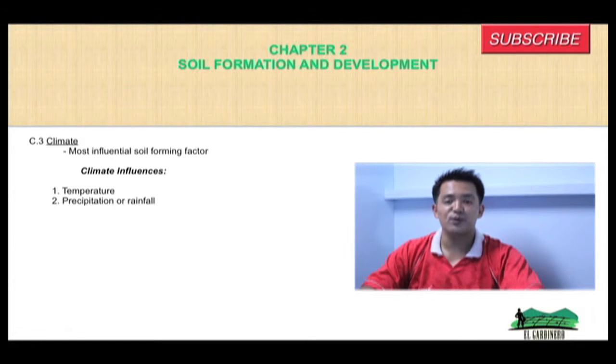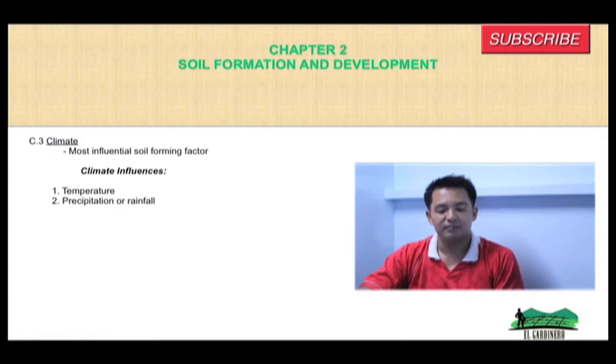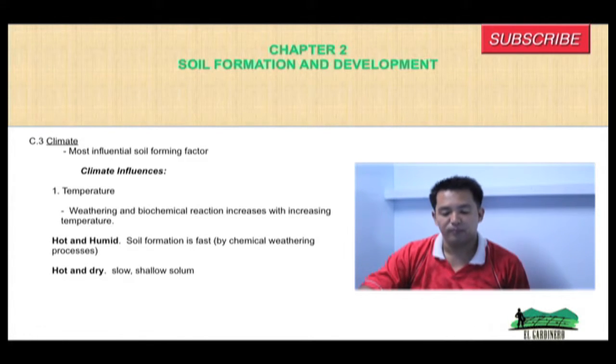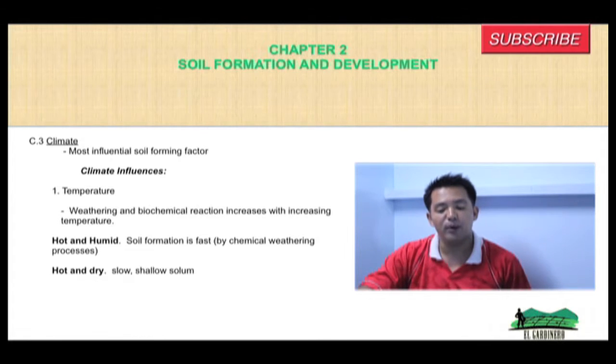The third factor of soil formation is climate, and it is the most influential soil forming factor because climate influences the temperature and the precipitation or the rainfall. Temperature facilitates weathering because it also influences the biochemical reaction of the soil, and biochemical reaction increases with increasing temperatures.